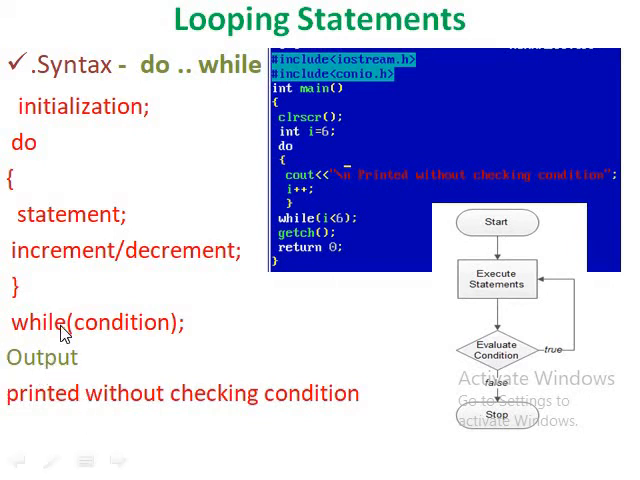The output is here. Then it checks the condition I is less than 6. The condition becomes false because I value is 6. 6 less than 6 is false, so it will not execute the body of the loop again. It terminates the loop execution.